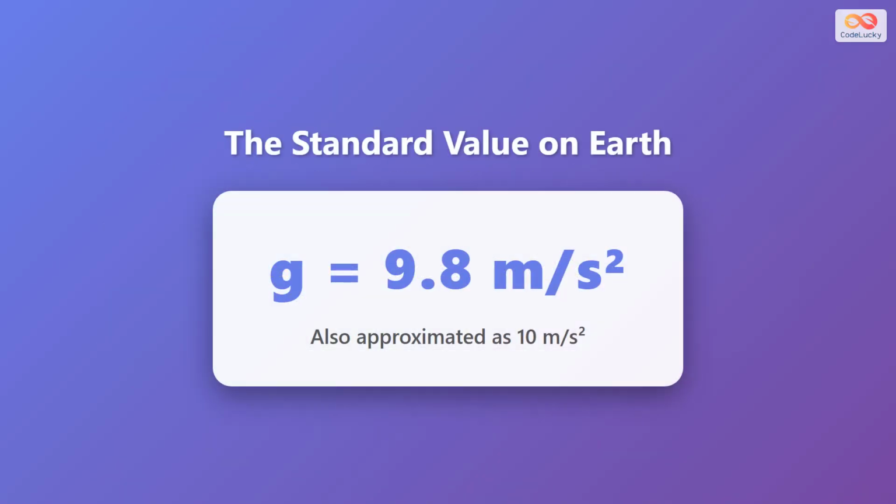On Earth's surface, the acceleration due to gravity has a standard value of 9.8 meters per second squared. For simplicity in calculations, we often approximate this as 10 meters per second squared. This means that every second an object is falling, its velocity increases by approximately 9.8 meters per second.